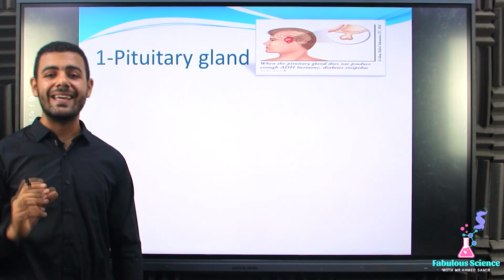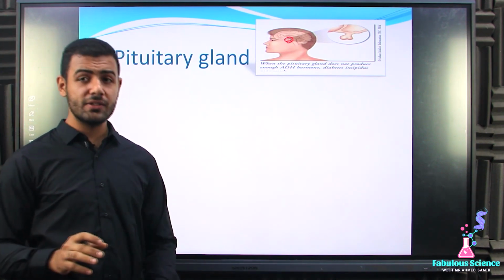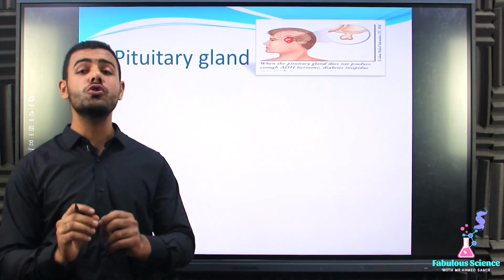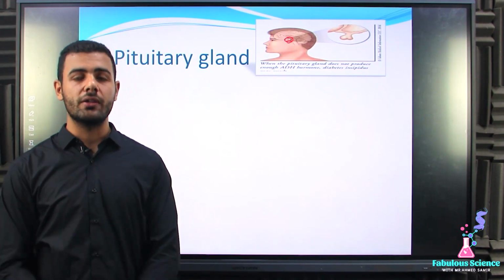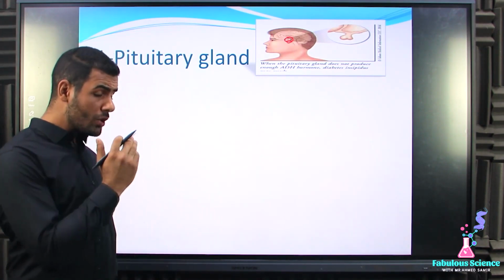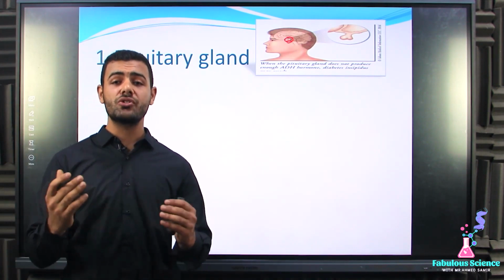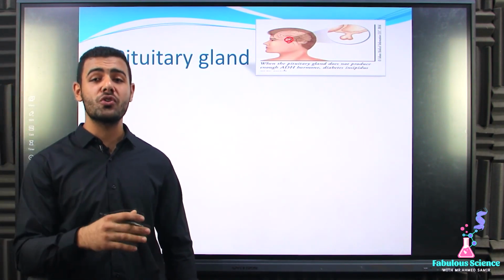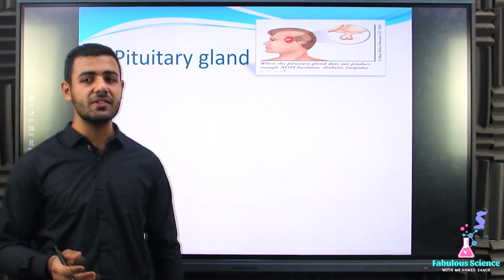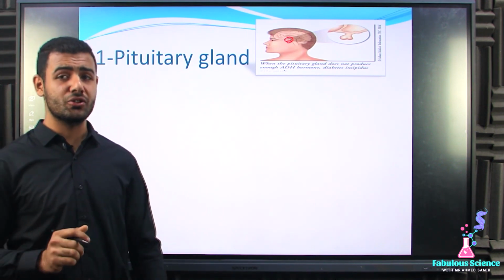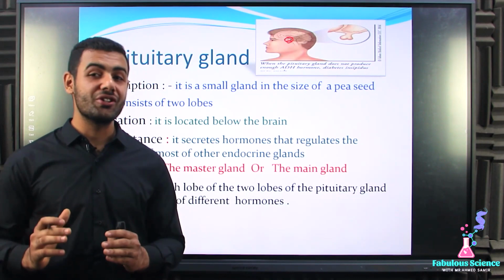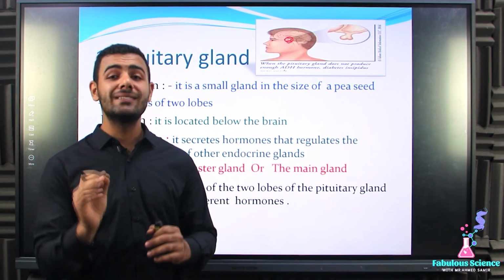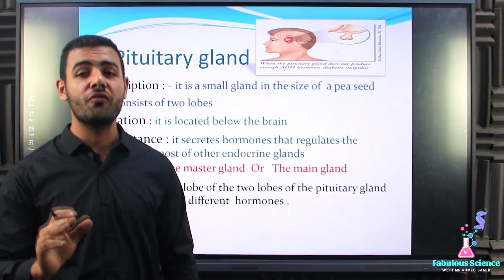But what about its importance? Actually, the pituitary gland secretes the hormones that regulate most of the activities of the other endocrine glands. So scientists call the pituitary gland the master gland or the main gland, because, as I said, it secretes most of the hormones that affect the other endocrine glands. Great. So that's about the importance of the pituitary gland. What about the secretion? Actually, each lobe of the two lobes of the pituitary gland secretes a different group of hormones.